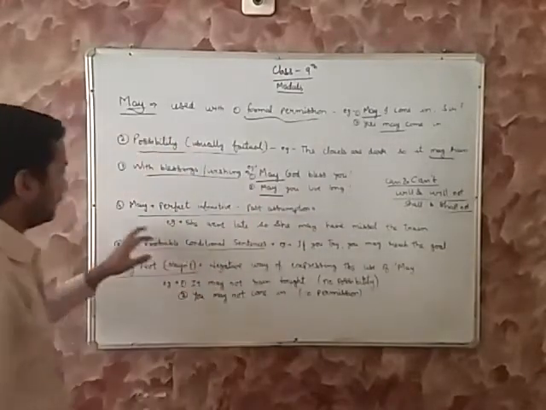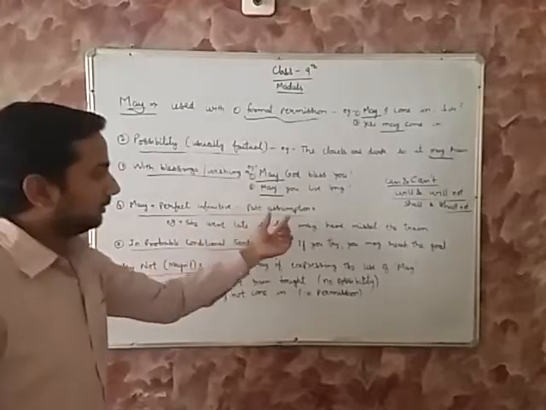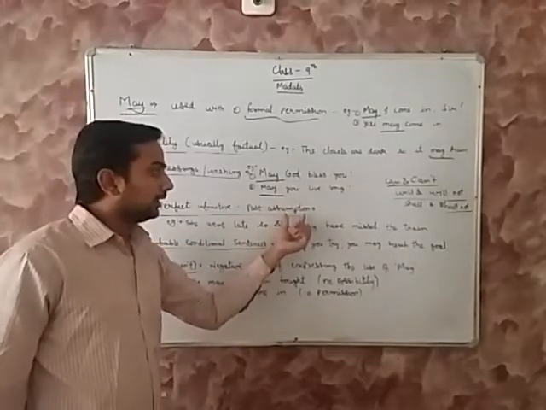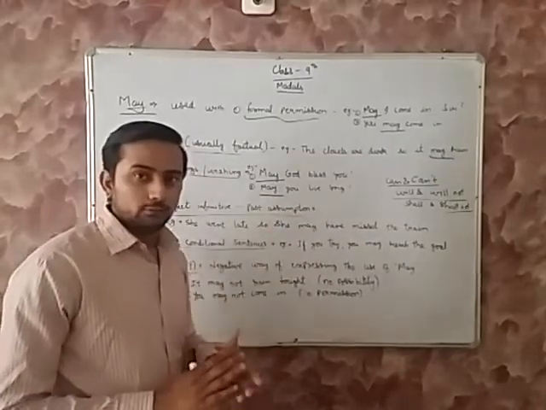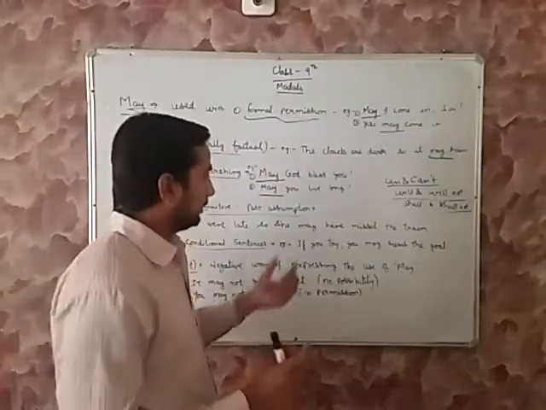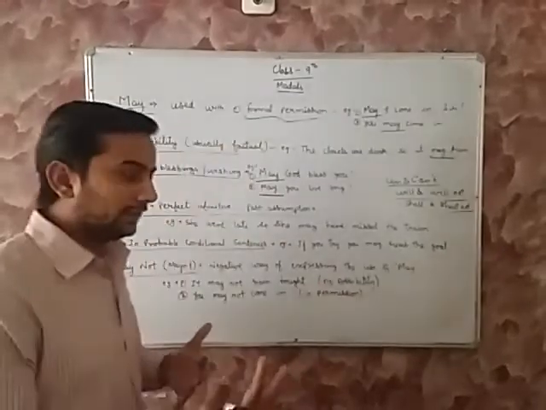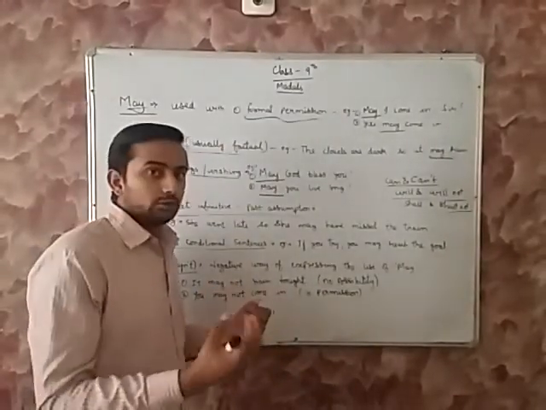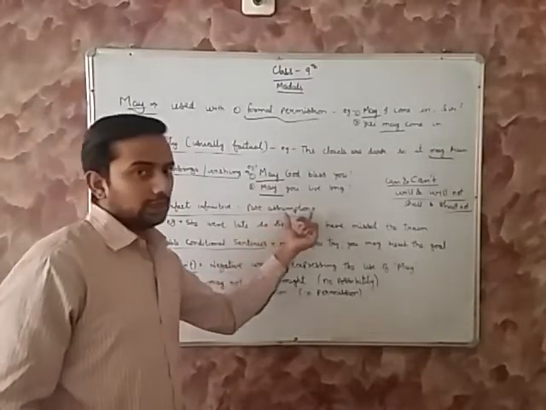Okay. The fourth condition is may plus perfect infinitive, that is past assumption. In the previous class, I also mentioned this word assumption, and most of the students asked what the meaning of assumption is. So assumption means imagine. If we imagine something and we make rules on the basis of that imagination, that is called assumption.